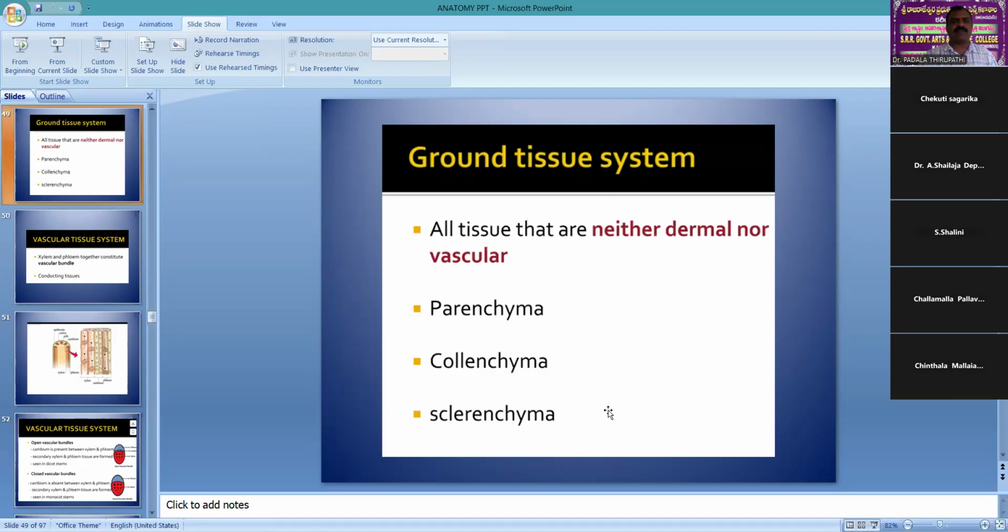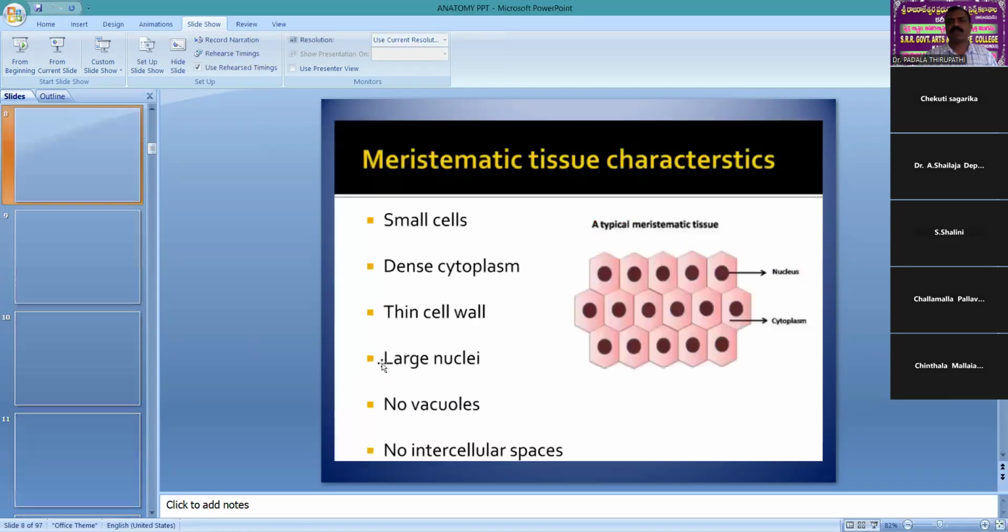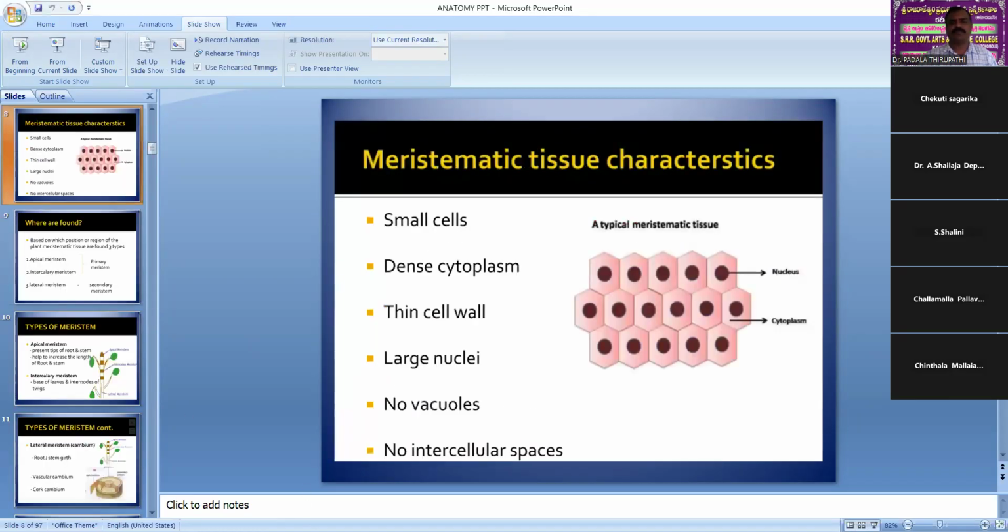Please click on slideshow, madam. The PPT is wonderful, madam. Excellent PPT. Very easy to understand, easygoing PPT. Our aspirants are enjoying your PPT, madam. Please click on slideshow. Okay, sir.